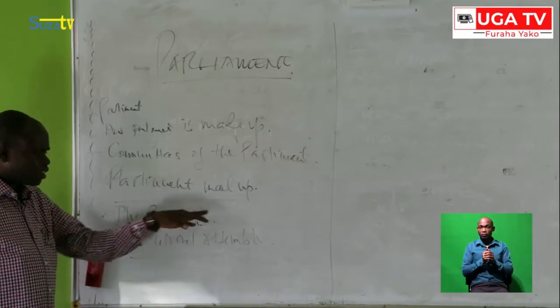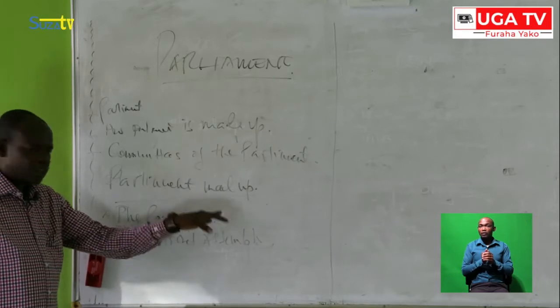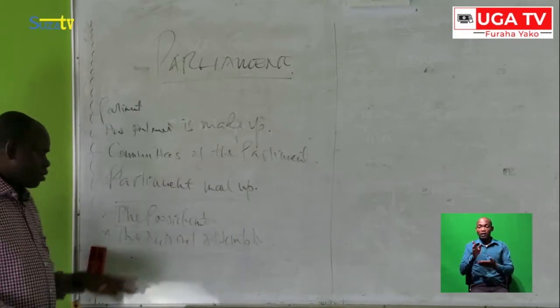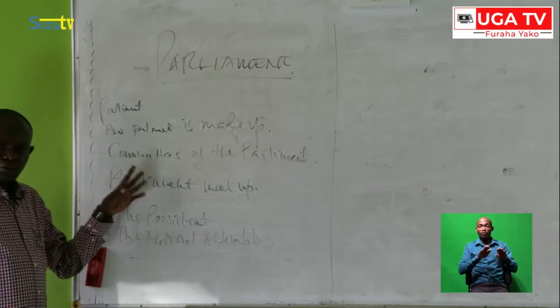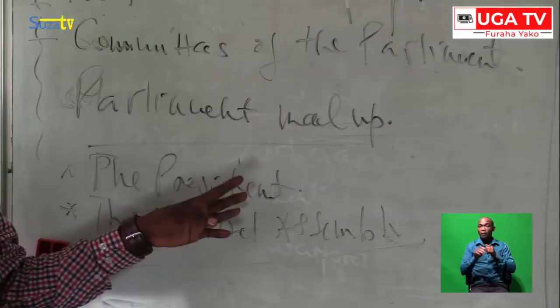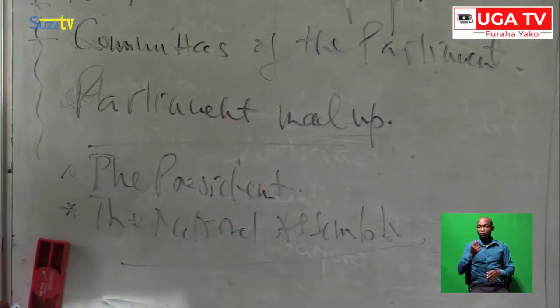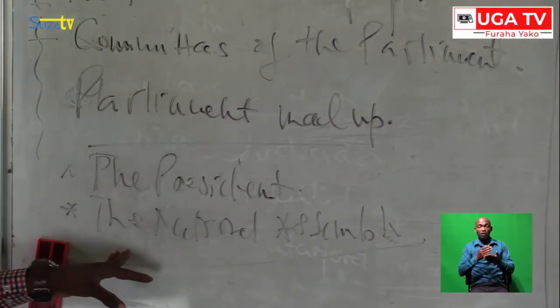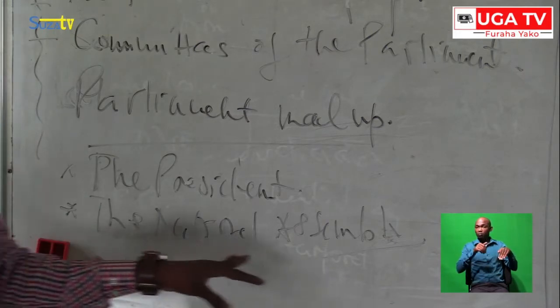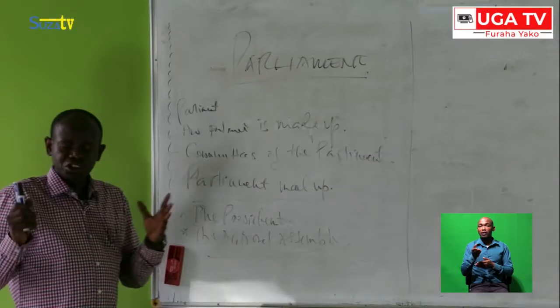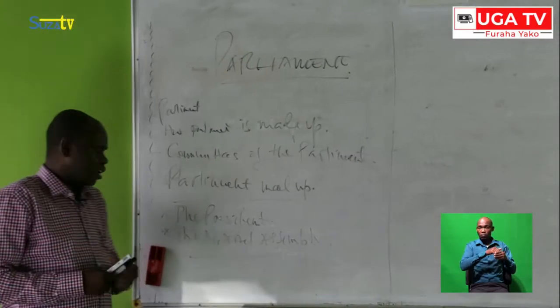So on the side of Zanzibar, the President of Zanzibar is a part of the House of Representatives. But on the side of the United Republic of Tanzania Parliament, the President of Tanzania is a part of Parliament. Another important part of Parliament is the National Assembly. The National Assembly comprises the constituent members under the Parliament.